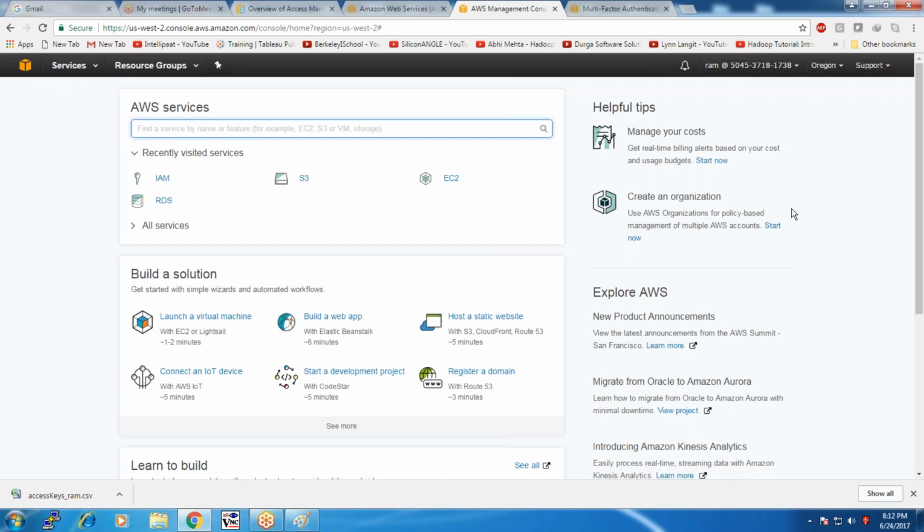This is the way by which you can create a user and assign privileges to the user. To add more security, you can also associate an MFA, multi-factor authentication, to the user. Okay, so this is the way you need to work with IAM. Thanks a lot for your patience. You will receive the subsequent videos of this AWS series soon. Thanks a lot.